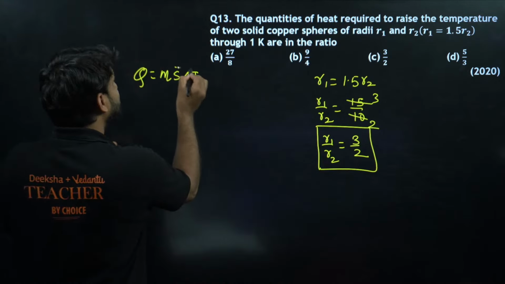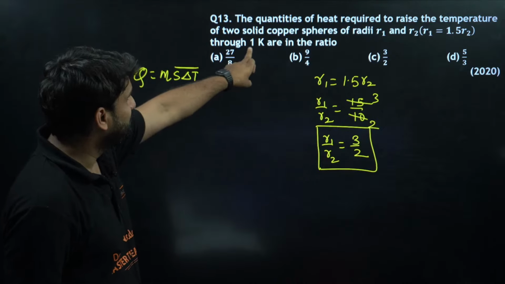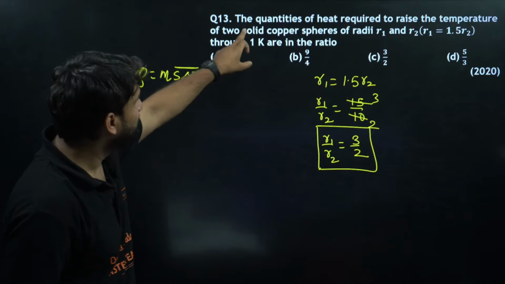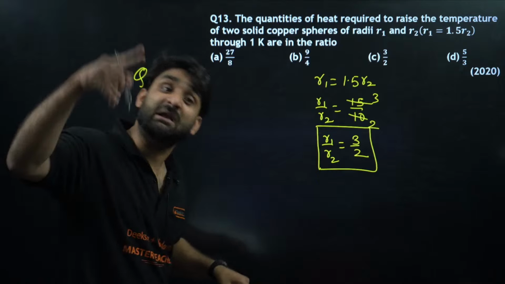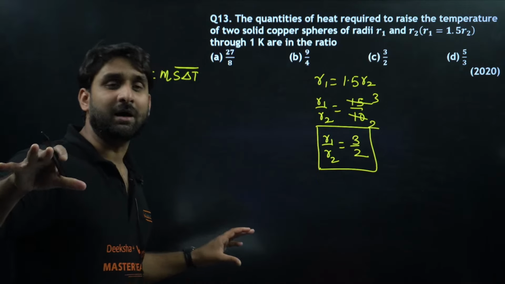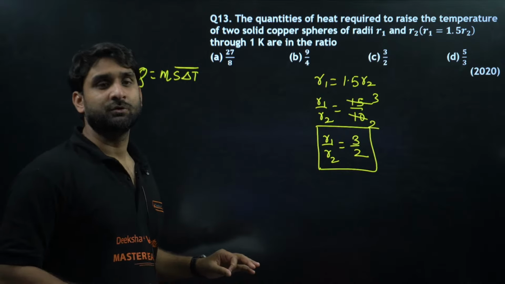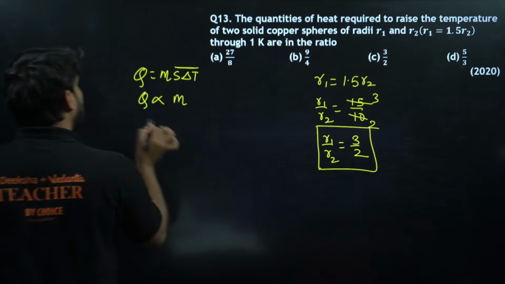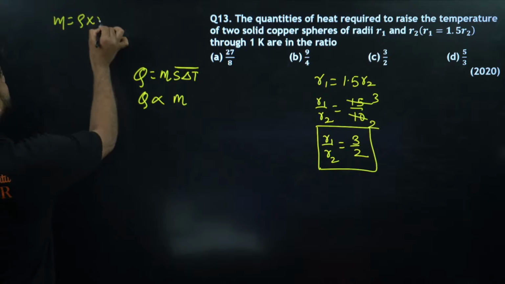Here delta T is the same because we are increasing the temperature by 1 Kelvin for both. The quantity of heat required to raise the temperature of two solid copper spheres means the material is also the same, so S is also the same. So Q is directly proportional to mass, and mass is equal to density into volume.